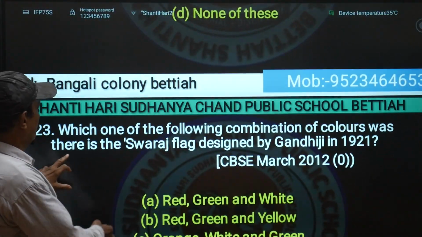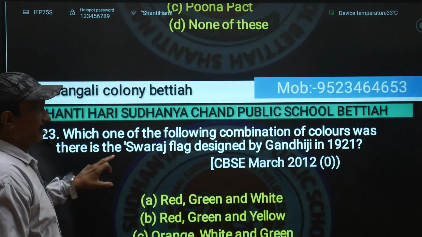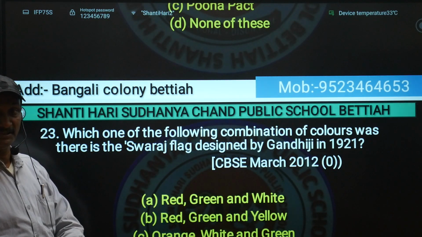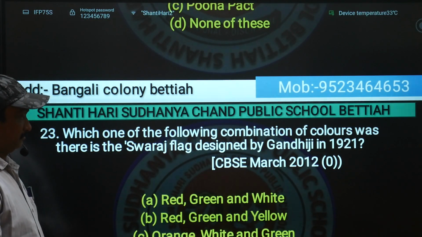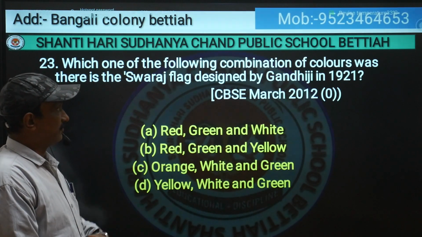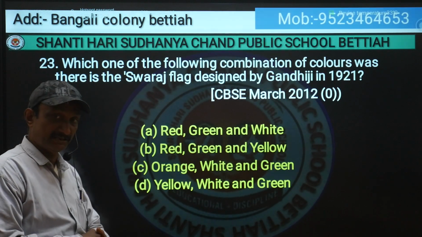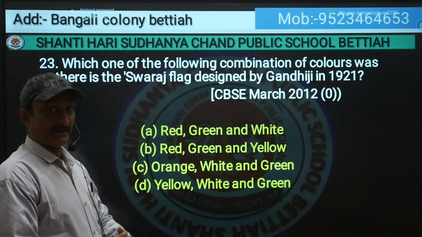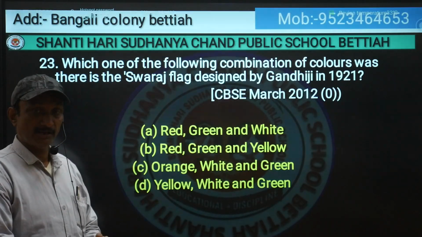Next one is, which one of the following combinations of colors was there in the Swaraj flag designed by Gandhiji in 1921? The colors of the Swaraj flag designed by Gandhiji in 1921 during the non-cooperation movement were red, green and white.